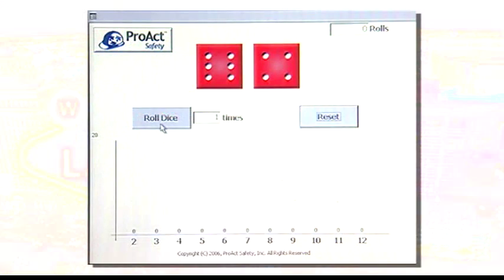The answer is yes, with 2 qualifications. Number 1, we have to roll the dice enough times. If we don't roll enough times, we won't have a sufficient sample to understand what the real probability is. Qualification number 2, we have to keep track of which numbers we roll in which quantities so that we can see what the true probabilities are after our sample is complete. So let's look at this dice rolling demonstration, and let's roll the dice and see what we learn about probability.